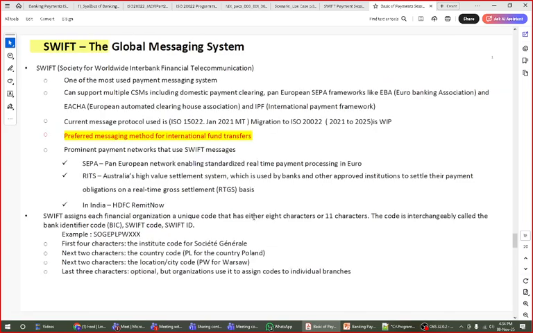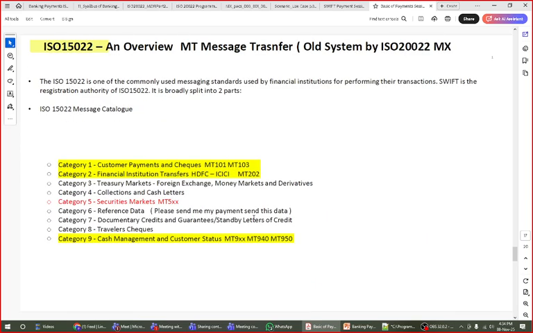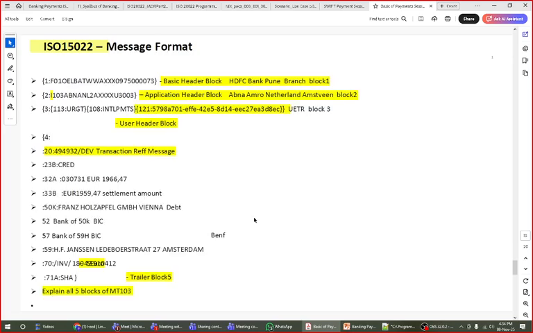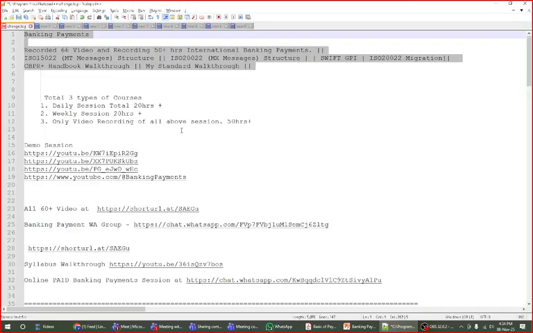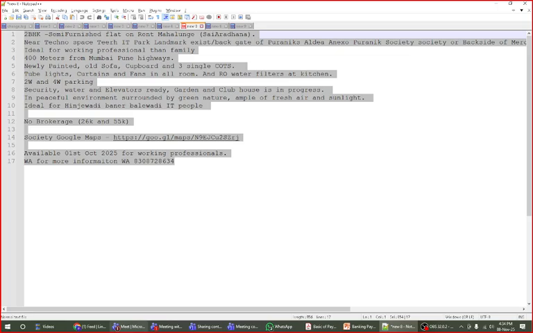Now a basic concept again. Before that, the Swift MT message system, which we are going to learn, would take me almost 10 days to explain how the Swift network works and how each and every Swift message works. At least 10 days for this, and at least 10 days for the MX messages, minimum, because this is so detailed it requires a lot of time to explain in such a detailed way. I have closed this one. Okay, I will open it once again.